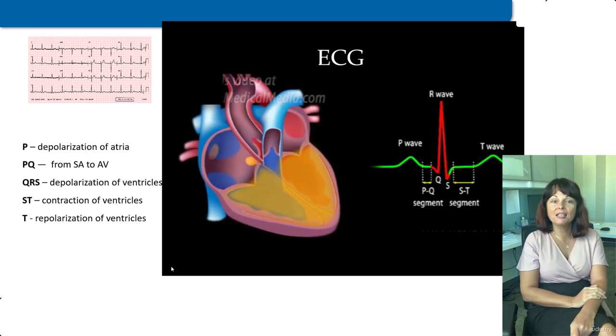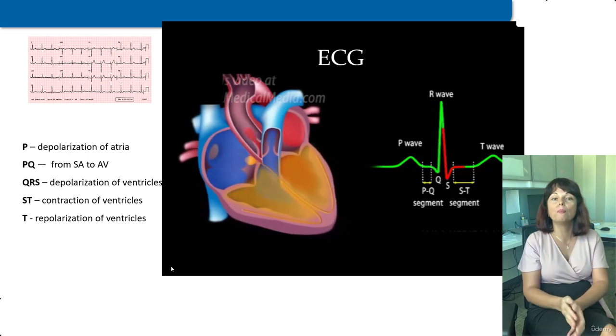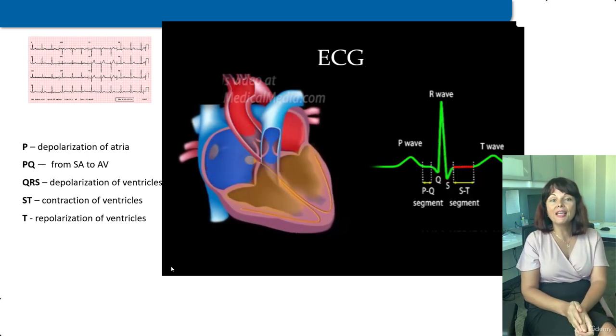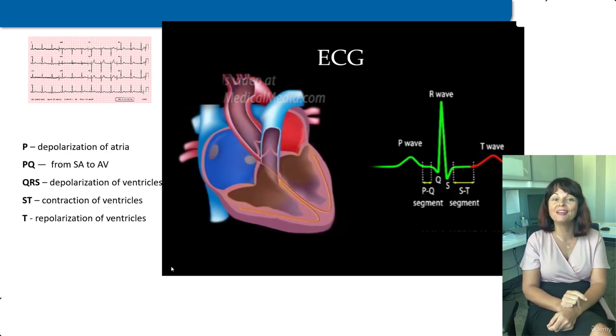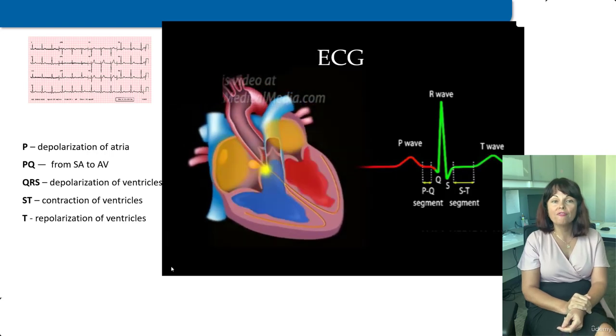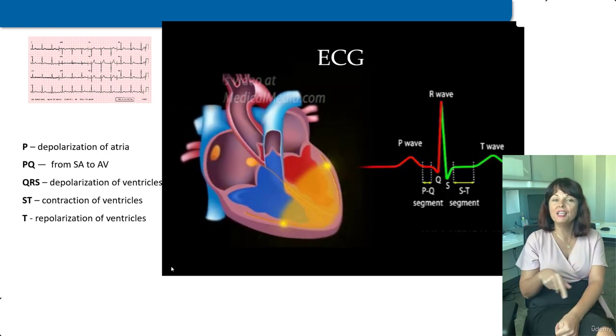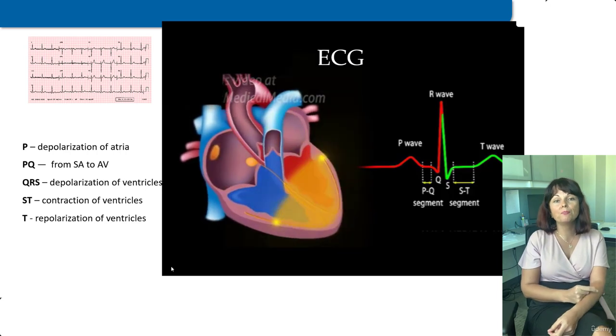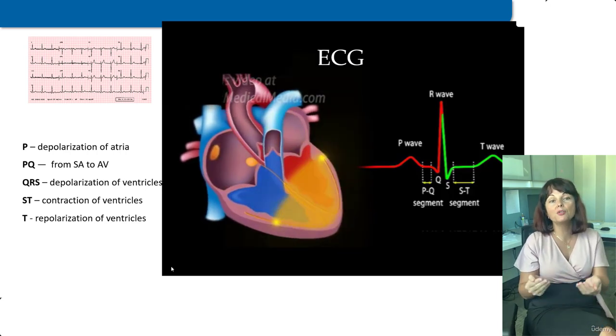The ST segment represents the interval between ventricular depolarization and repolarization. This is when the ventricles contract and pump blood. The T wave represents ventricular repolarization immediately before ventricular relaxation, so-called ventricular diastole. The cycle repeats itself with each heartbeat. The obtained ECG pattern is then compared to normal records and analyzed to determine the nature of the problem.